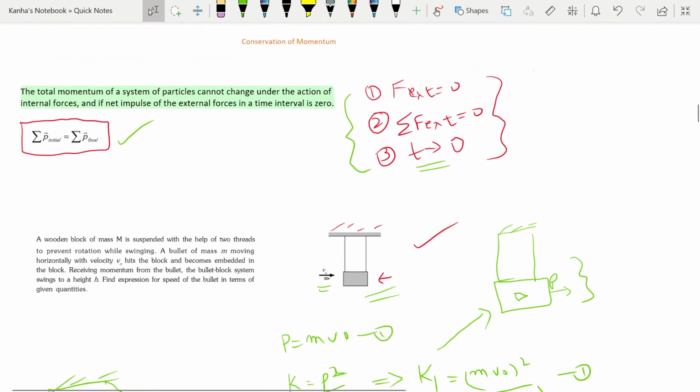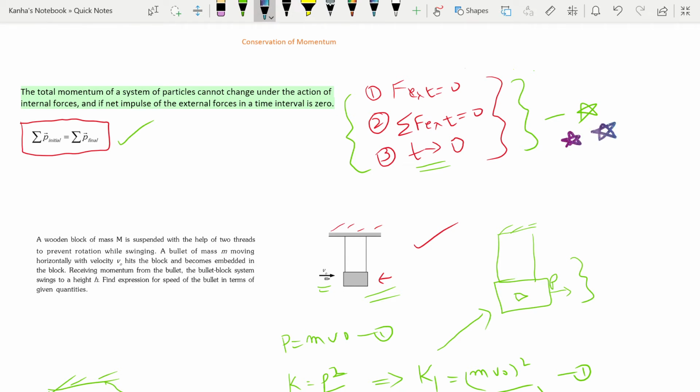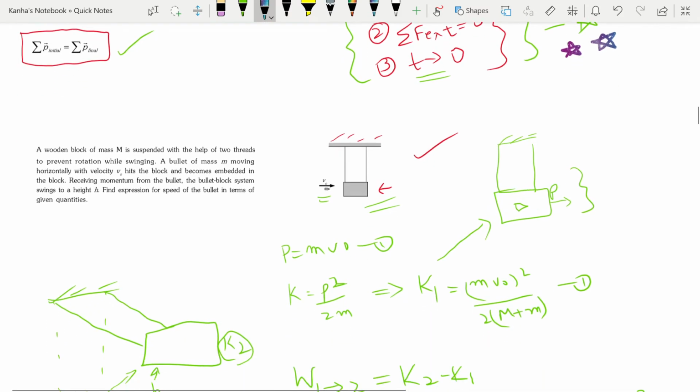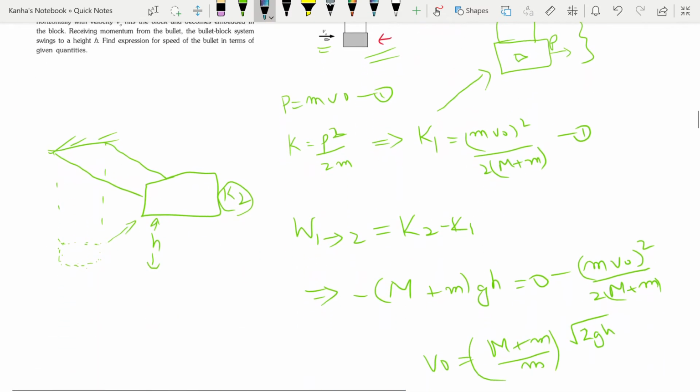So the 3 points that I mentioned here, I need to star them properly so that you remember these. Before starting the question, it will take you maybe 5 or 6 seconds maximum to see if these conditions are valid. If they are, only then approach with the conservation of linear momentum.